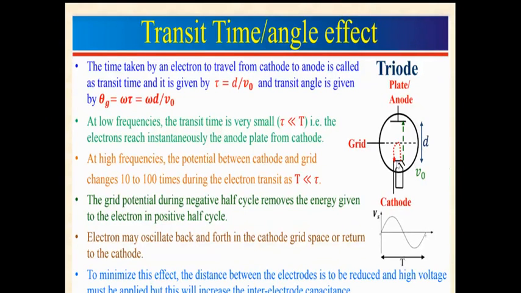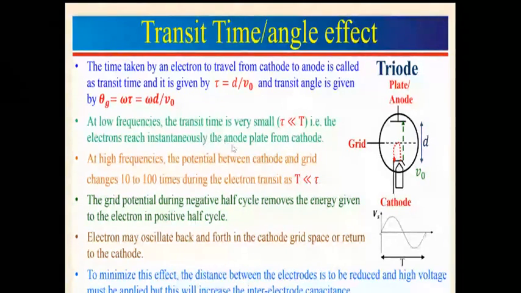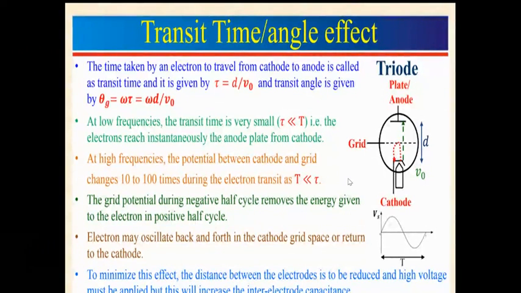In the positive half cycle, the electron gains potential energy and moves towards the anode. In the negative half cycle, it is attracted back towards the cathode. At lower frequency, there is sufficient time for electrons to reach the anode.